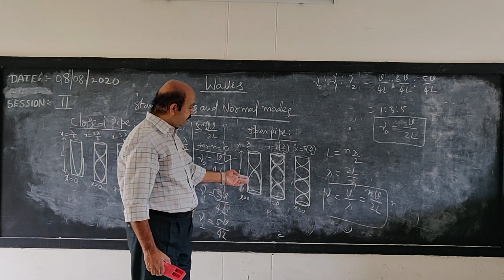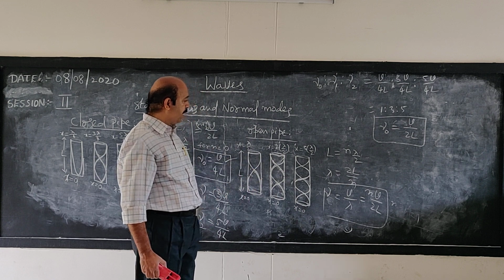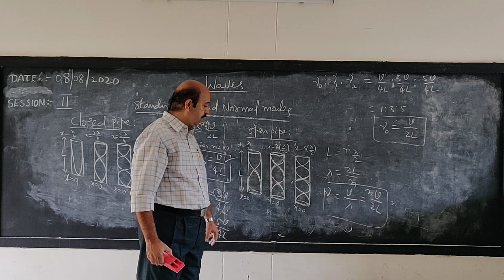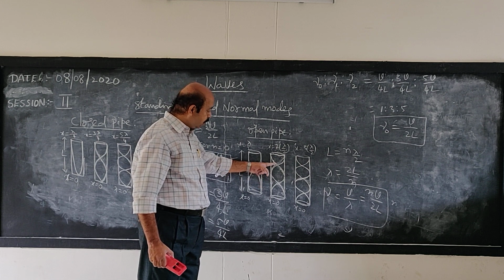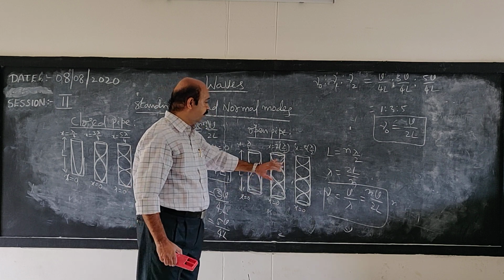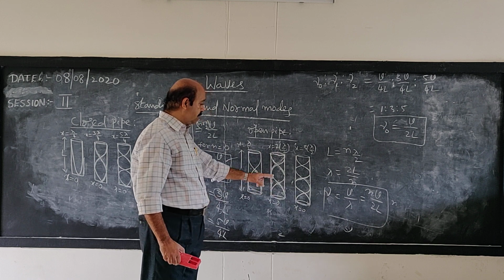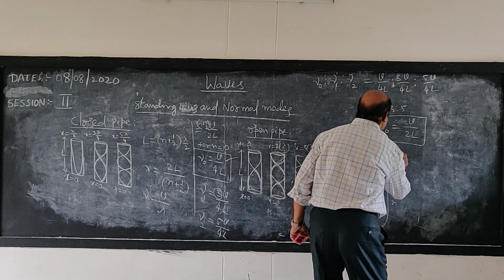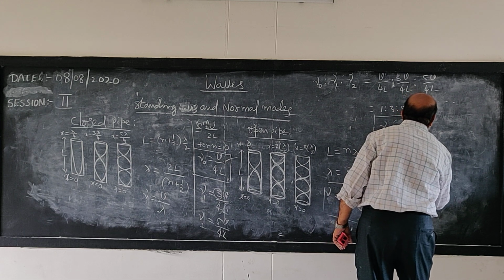In the second case, the air can oscillate inside the open pipe like this, with antinodes at the open ends and two nodes inside. In this type of vibration, the open ends have antinodes and there are two nodes inside. The frequency formula can be written like this. It will be twice the fundamental frequency, 2V by 2L.